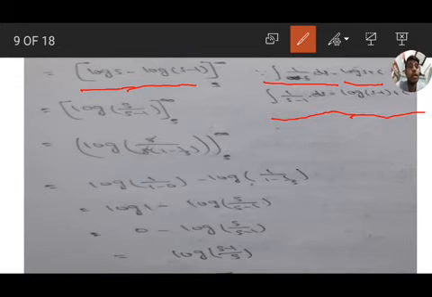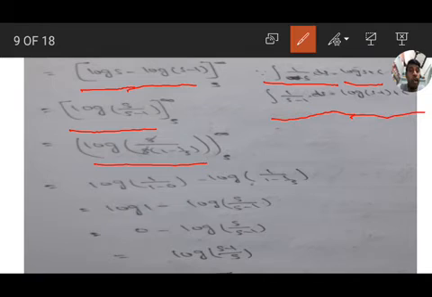Log a minus log b is log of a by b, so log s by s minus 1, s to infinity. Taking s common in the denominator, log of s by s common, 1 by 1 minus 1 by s, s to infinity, s is cancelled. If we substitute the limit, we get infinity.